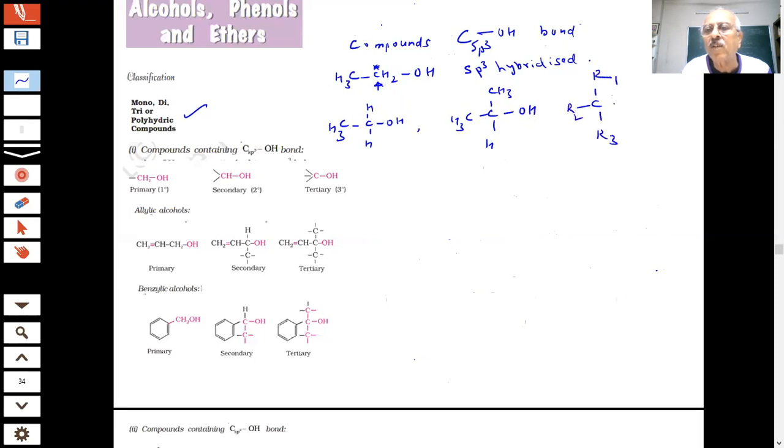These are alkyl groups. They may be the same, they may be different. What is the hybridization of each carbon in these compounds, students? All carbons are sp3 hybridized. Yes or no? This carbon is attached to one carbon, student. What do you call this? This is called primary.